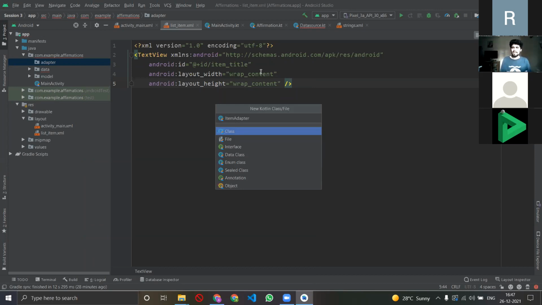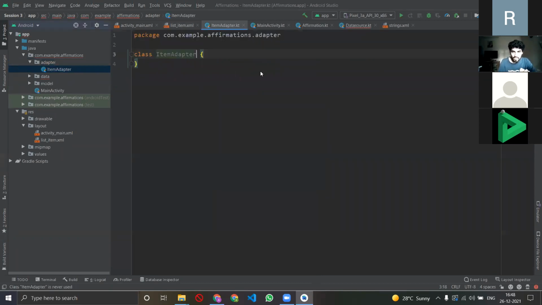What will this file basically do? This file is the binding force of everything that we are doing. Now you might ask, why are we not doing this in the main activity, like we do everything else? I would say we are not doing it in the main activity because this is not the central binding force. This is just binding your different frames, your different items together and writing the backend code for that. Through ItemAdapter, we will be able to actually bring the text to the front end. We'll actually be able to pull out the images to the front, right? We'll look in a while at what needs to be done. So I'll click class, okay? Now the ItemAdapter class has been created.